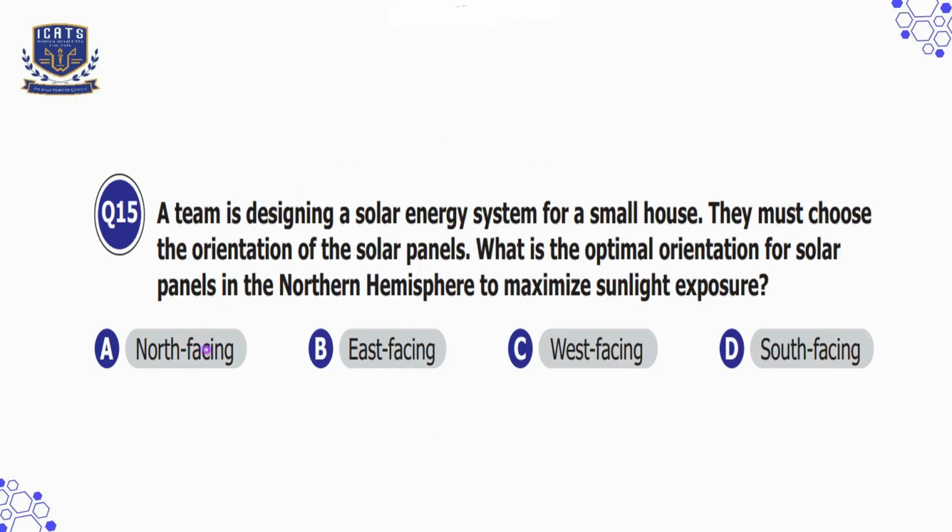So now let's check our options one by one. Option A is north facing, which is incorrect because north facing panels receive minimum direct sunlight in the northern hemisphere. Option B is east facing, which is incorrect because east facing panels get good morning sunlight but miss out on the stronger afternoon sunlight. So option C is west facing. That is also incorrect because west facing panels get afternoon sunlight but miss morning exposure. Option D is south facing. This is our correct option because south facing panels receive the most sunlight throughout the day.